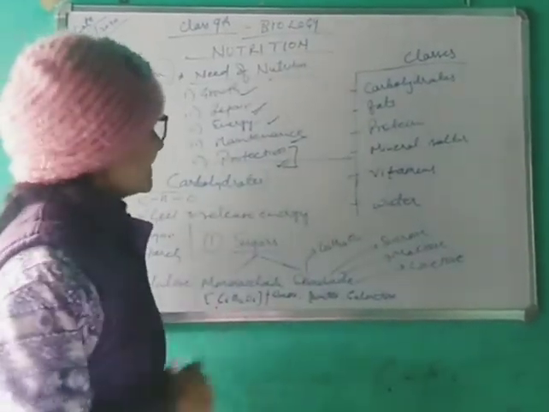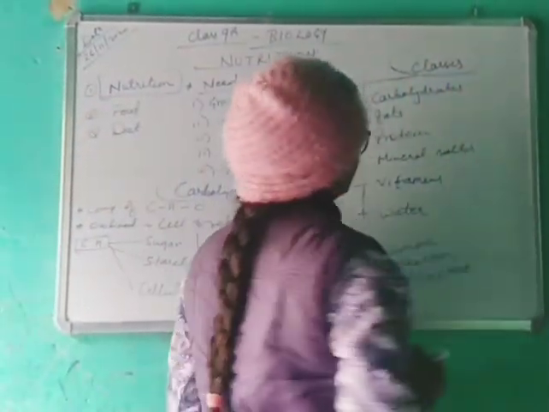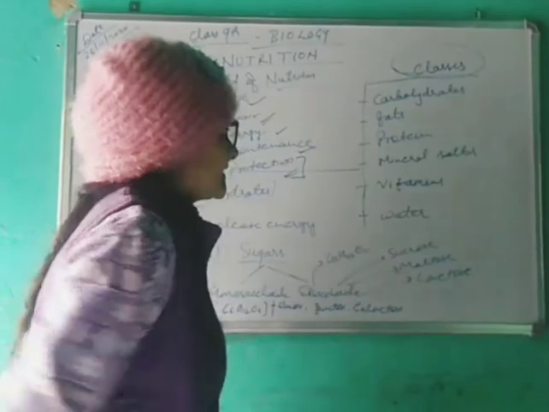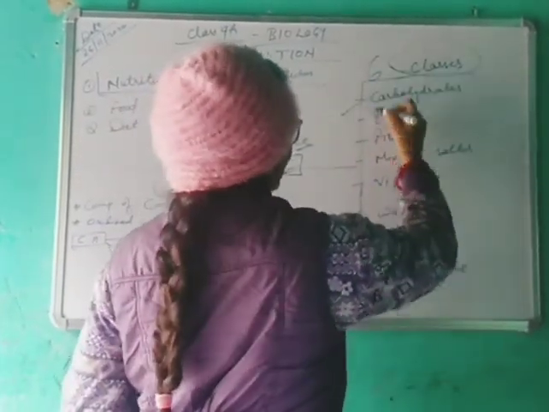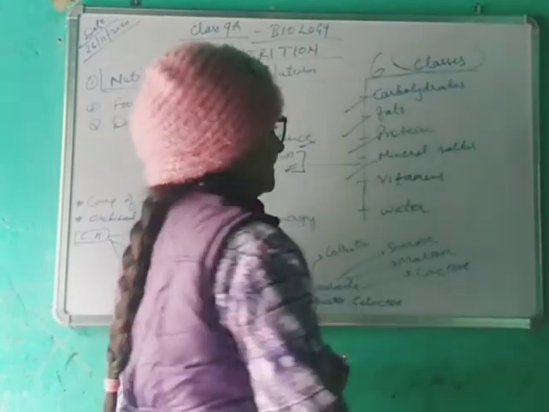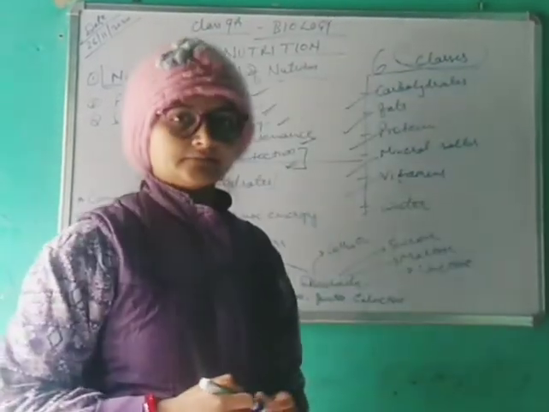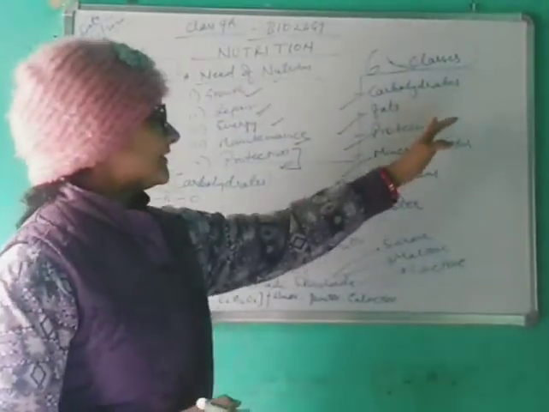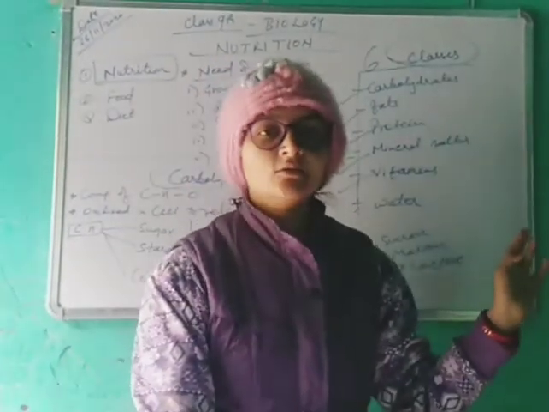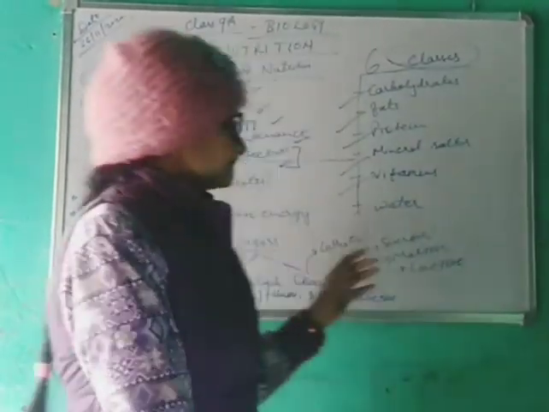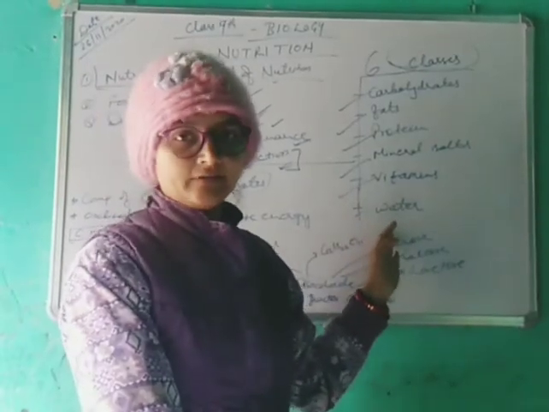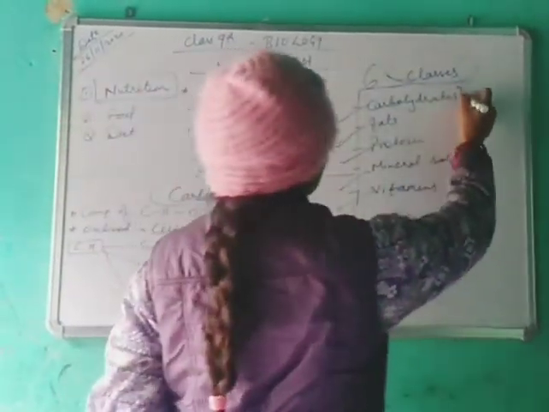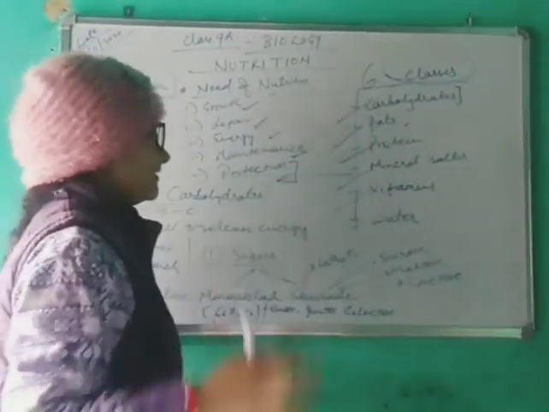Now next there are classes of nutrition. How many classes are there in nutrition? There are 6 classes: carbohydrates, fats, proteins, minerals, vitamins, and water. That means all these things are included in nutrition. If you are taking carbohydrates, fats, proteins, vitamins, water, that means we are taking good nutrition. So water is very important for our body. You know very well, 75% of our body is made up of water. Another thing is carbohydrates, fats. All these things are included in nutrition.